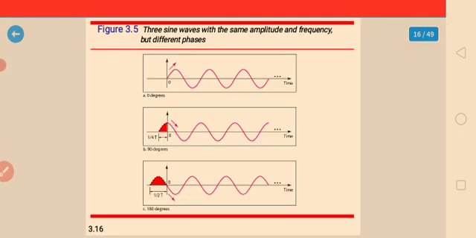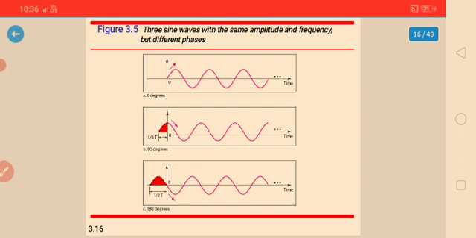So next one, the phase. Here, phase in the sense of what happened: the term phase describes the position of the waveform relative to time. If we think of the wave as something that can be shifted backward or forward along the time axis, the phase describes the amount of that shift.